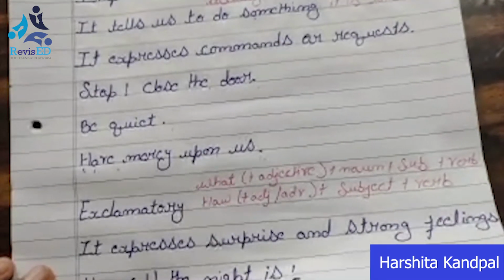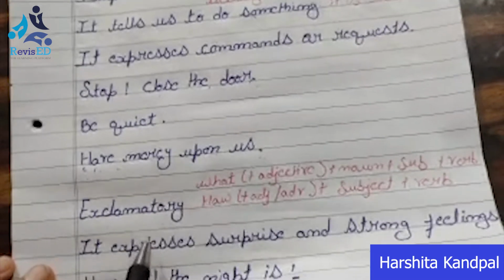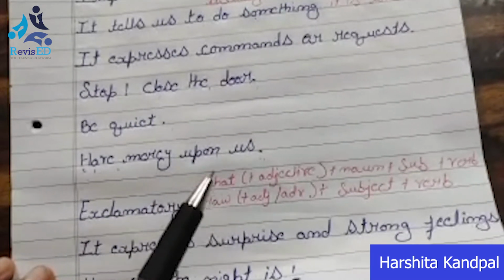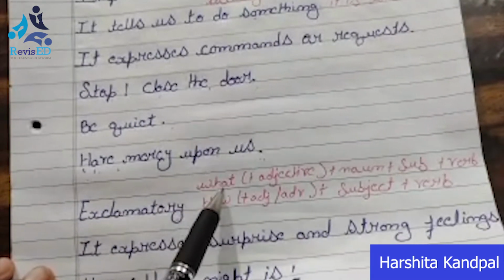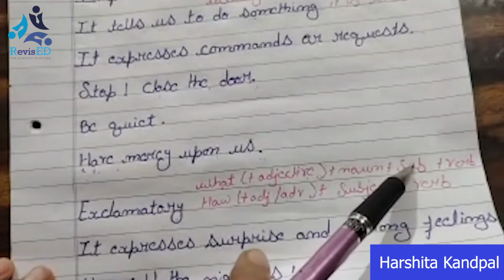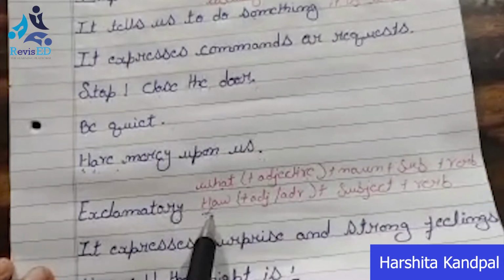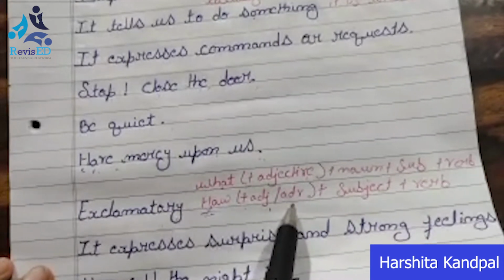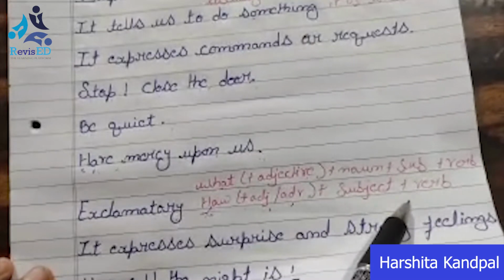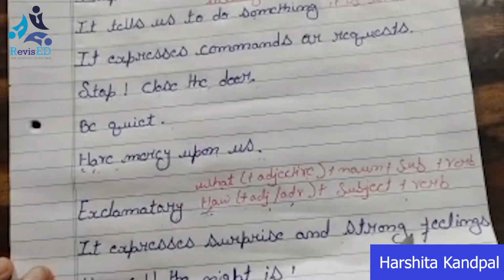Now coming to the fourth and the last part, that is exclamatory. Now the structure of this sentence is, kindly pay attention to it, what plus adjective plus noun plus subject plus verb, and with how the structure would be how plus adjective or adverb plus subject plus verb. It expresses surprise and strong feelings.